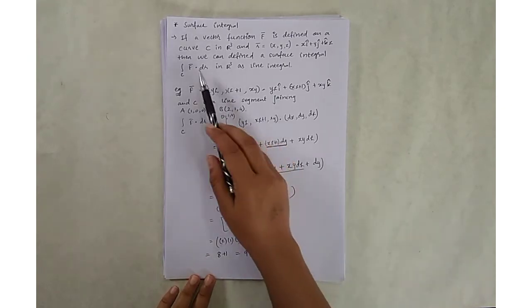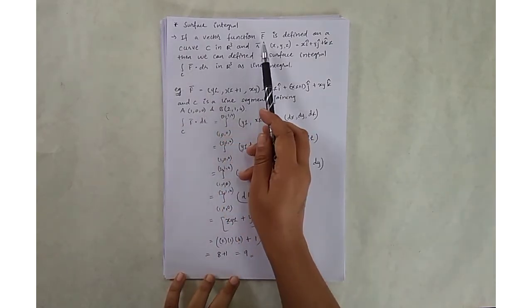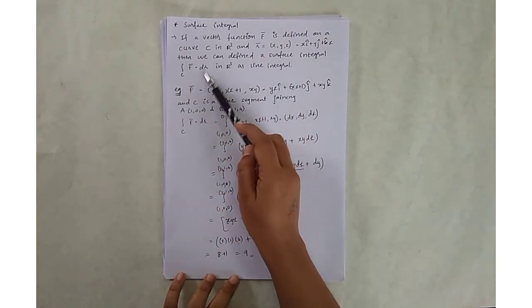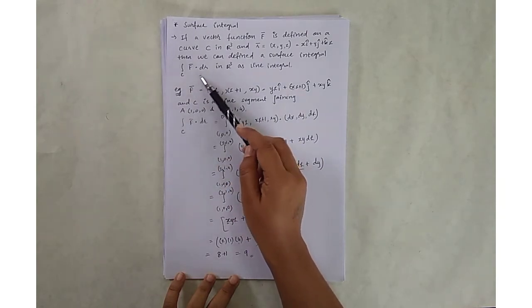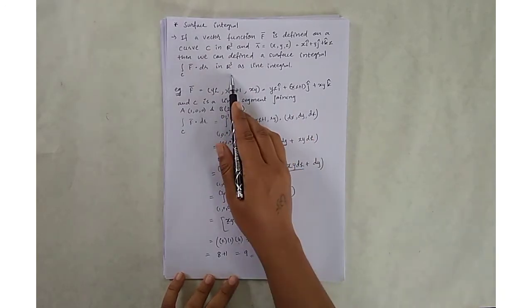This is what the line integral is, and how we find the dot product of the given vector function and r, that is dr. So you can write it as dx, dy, dz in R3.